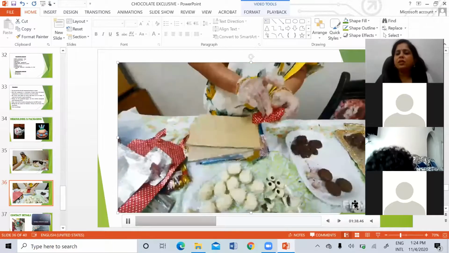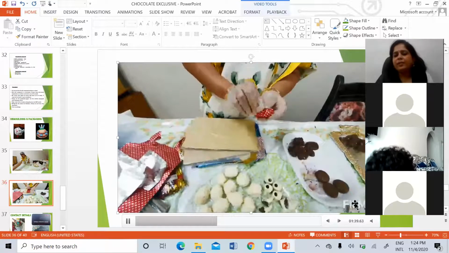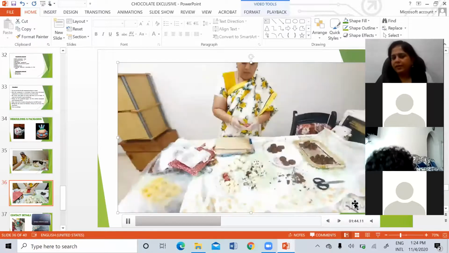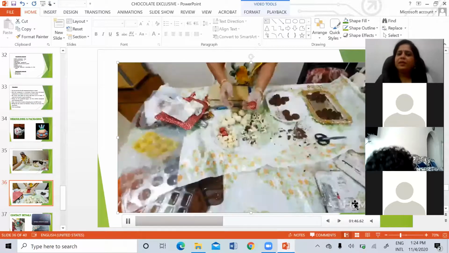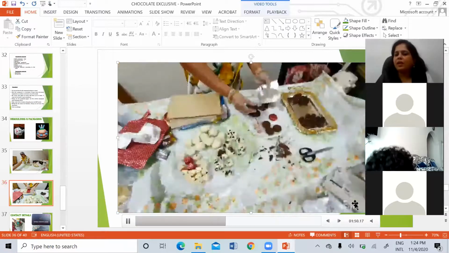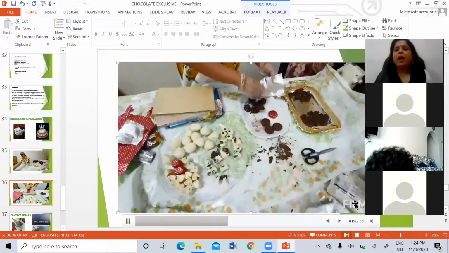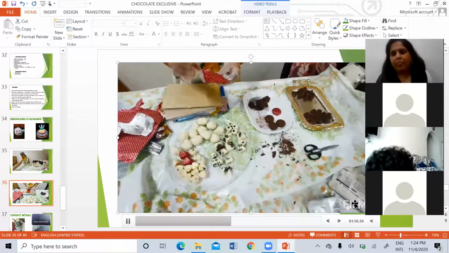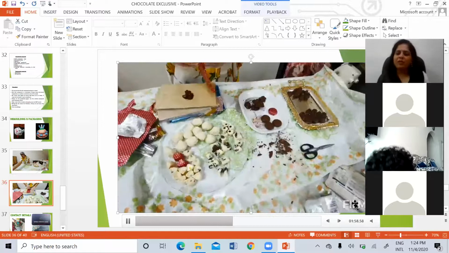So this is rocks. I'm wrapping the rocks chocolate. The rocks will not be enough. Even Oreo and rocks will have a little problem in the shape. And chocolates need to be wrapped immediately, the moment you take them out from the fridge.